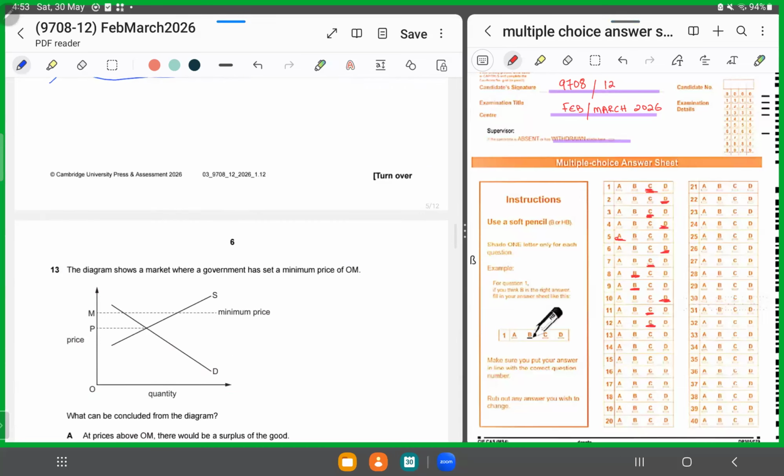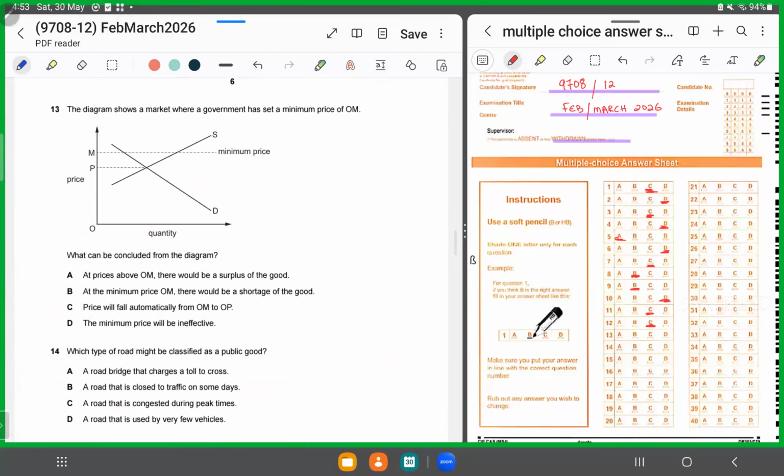Moving forward, MCQ number 13. MCQ number 13 says, the diagram shows a market where the government has set a minimum price of OM. So now OM is set above the equilibrium OP. Now they're saying what can be concluded from the diagram. At prices above OM, there would be a surplus of the good. Yes, that's the correct answer, because notice this is the supply and this is the demand. So this entire region is what? Excess supply.